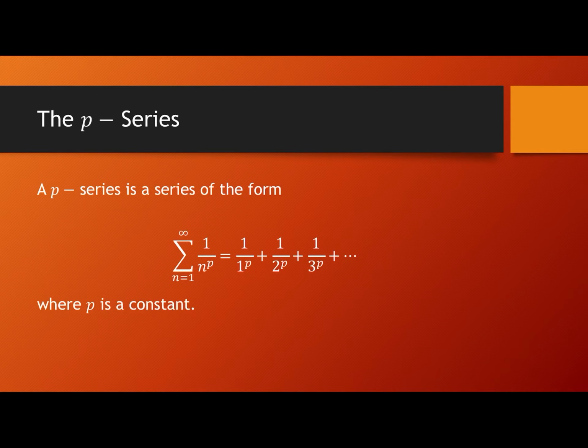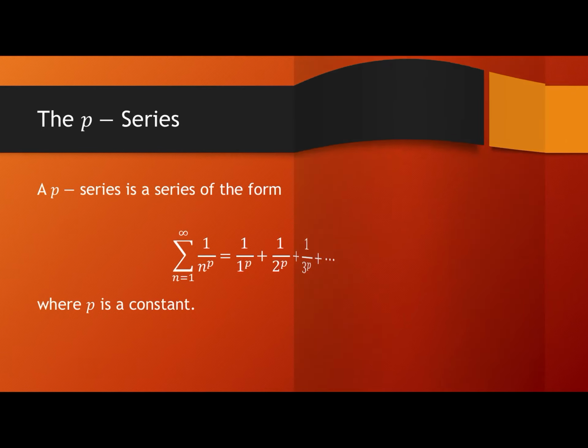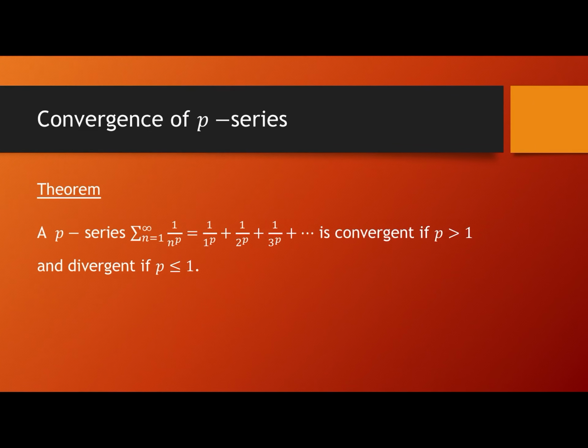So we can say that a 2 series is sigma n equal to 1 to infinity 1 by n square. That means 1 by 1 square plus 1 by 2 square plus 1 by 3 square plus etc. And a 1 by 2 series is sigma n equal to 1 to infinity 1 by n raised to 1 by 2, which is 1 by root 1 plus 1 by root 2 plus 1 by root 3 plus etc.